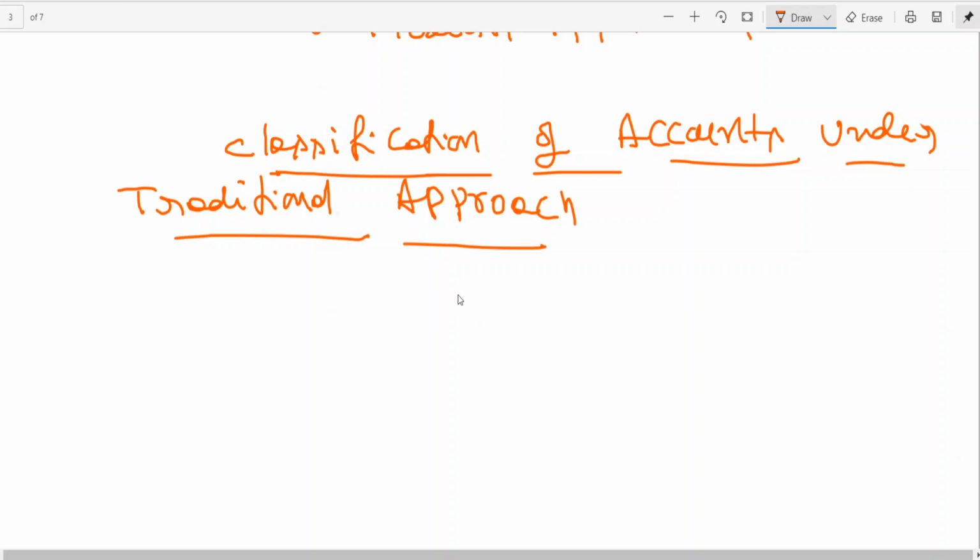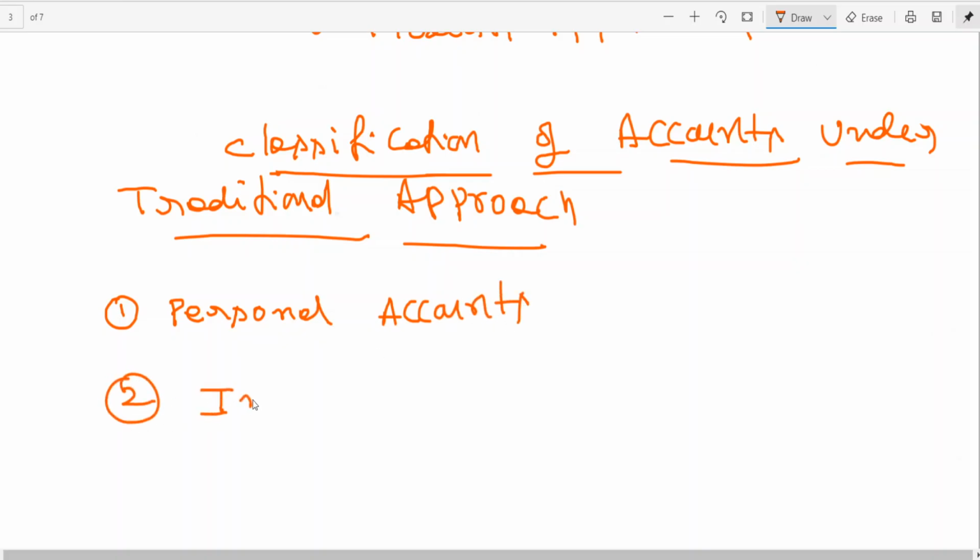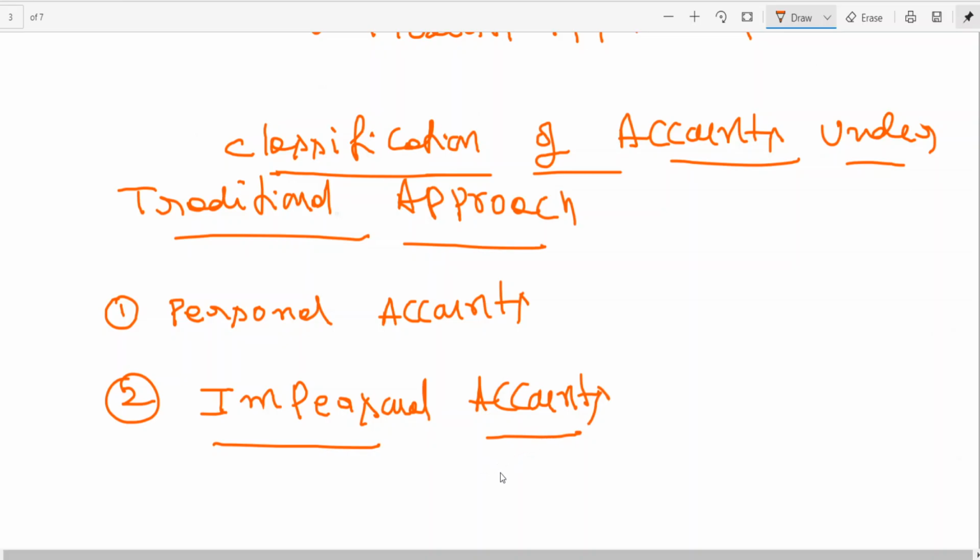Accounts are classified like this: personal account and impersonal account.